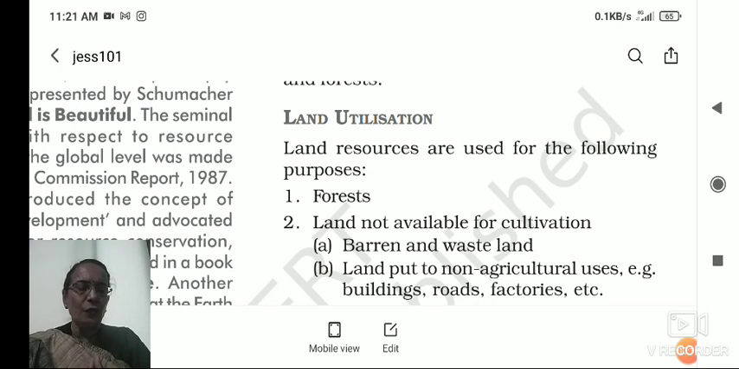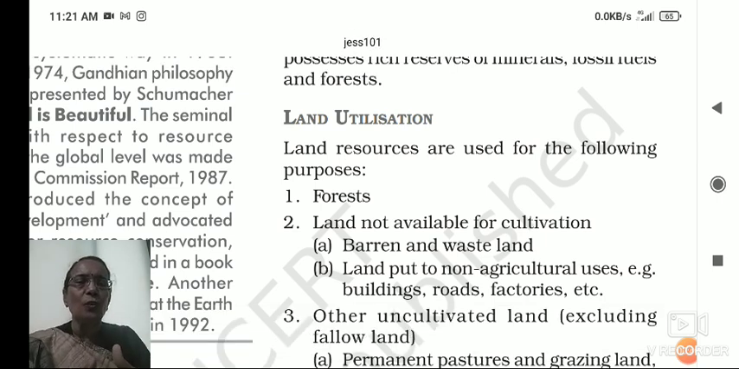And today in this video we will discuss land utilization, the land use pattern in India. So let's start. In previous videos we have discussed what land resources are, how resource planning is done in India, how many types of resources there are, and how resources are classified. So these we have done in the previous videos. And today, land utilization. Land utilization means use of land.